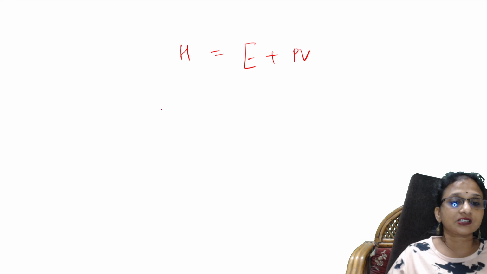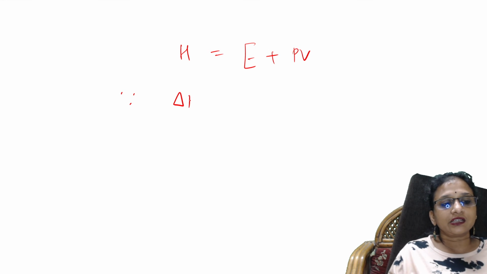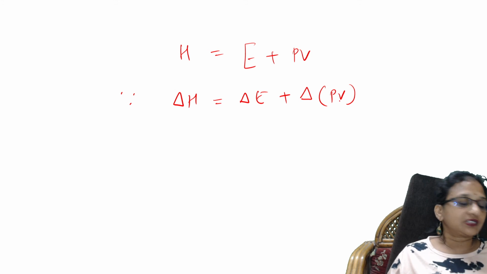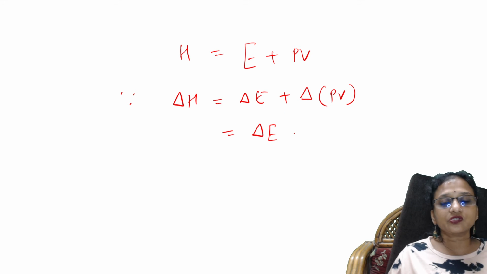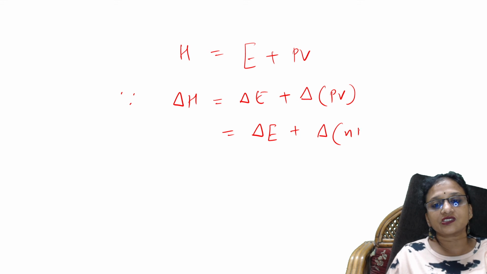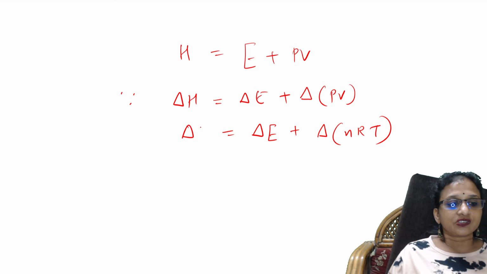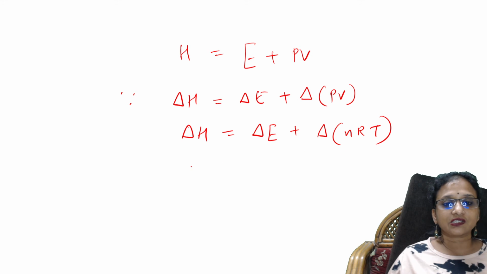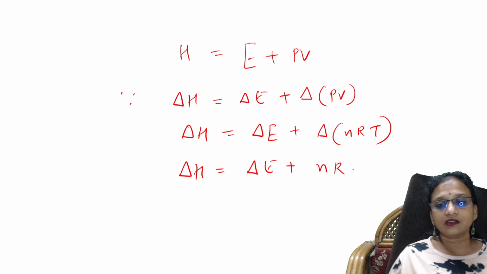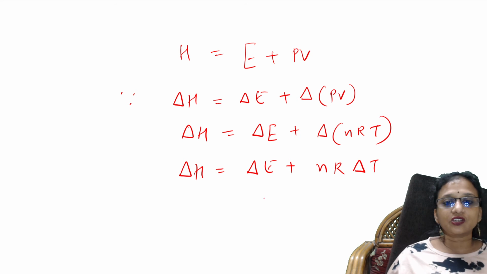Now they asked for the change. So delta H is equal to delta E plus delta of PV. So now what do they say? Gaseous. In terms of gaseous, how do we write? We write in terms of number of moles of gaseous in reactants and products. Delta N we write. So now you only see, delta H is equal to delta E plus, if I can write further, can I write like this? Can I write n R delta T temperature? Now you only tell me, go back.